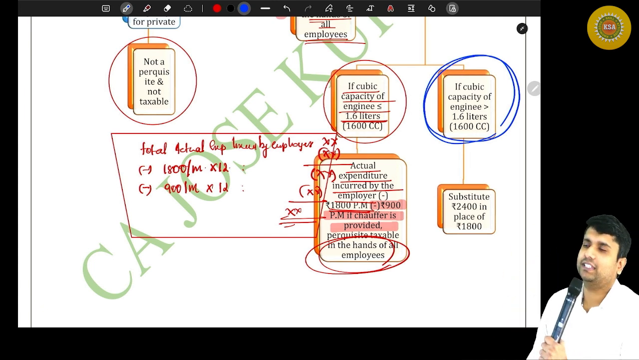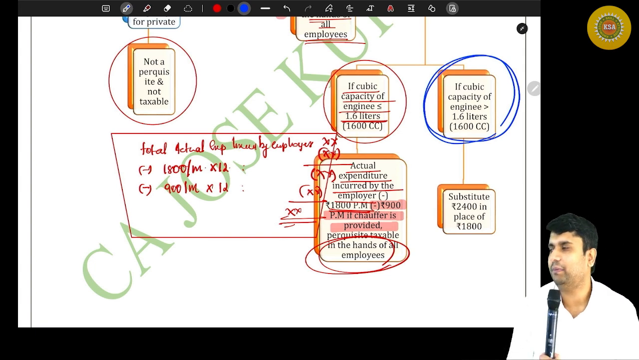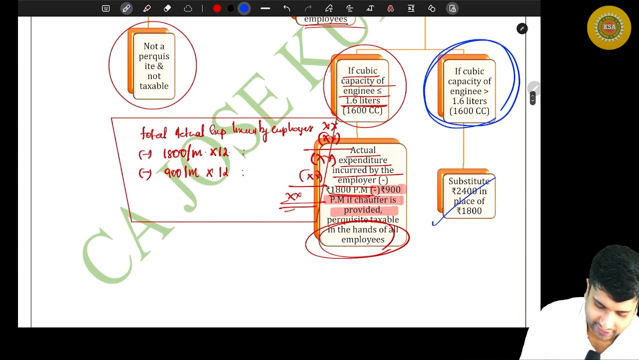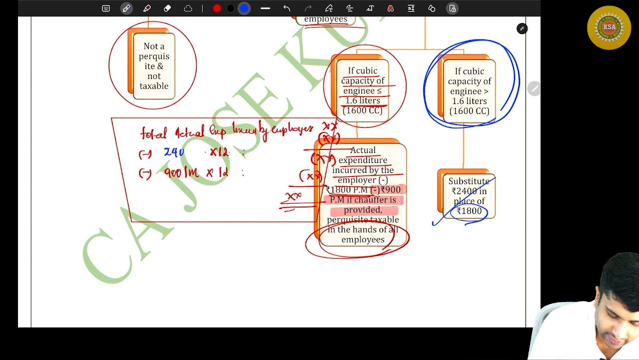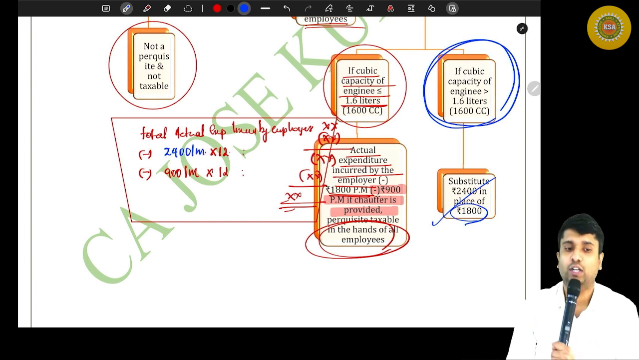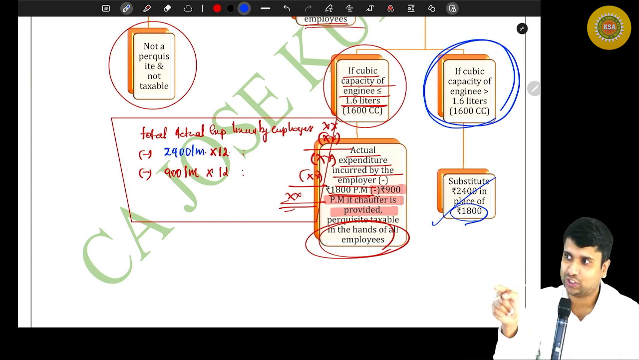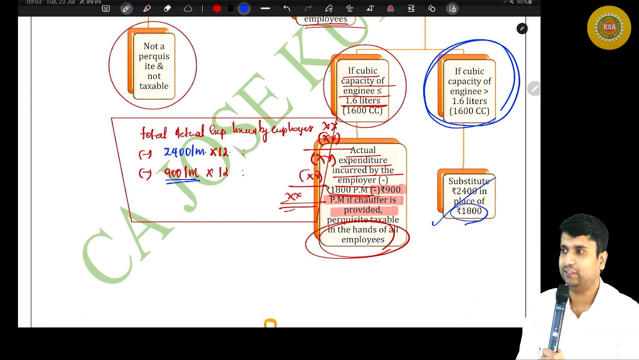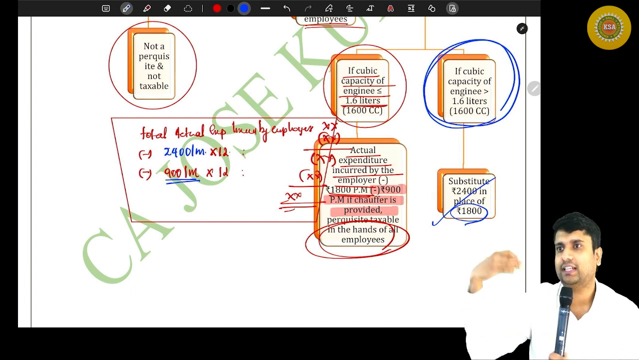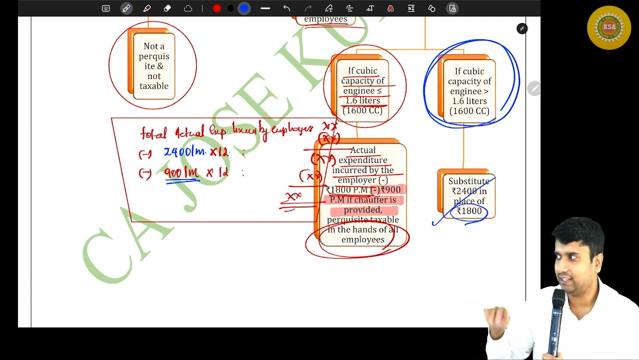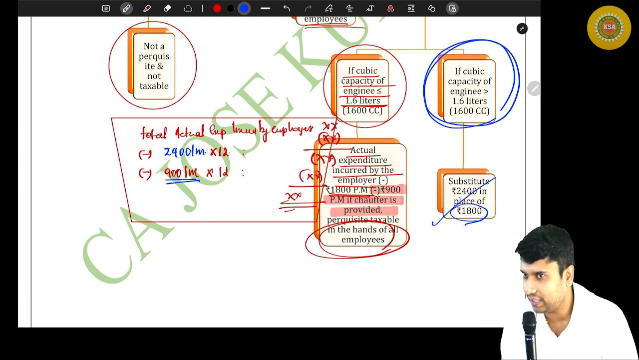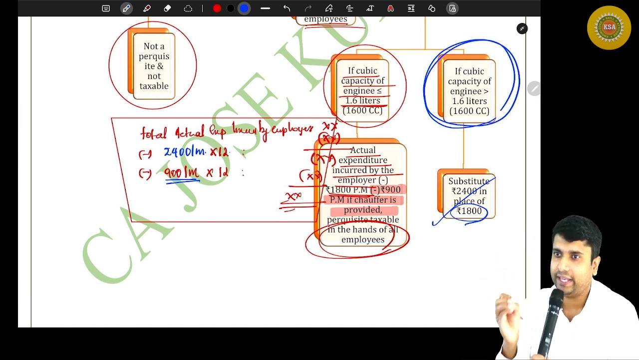So friends, listen. What if the cubic capacity of the car is more than 1.6 liters? Then how do you value the perquisite? Very simple. You write down the actual expenditure. Then instead of 1,800 per month, you deduct 2,400. There also, if a driver is provided, you can deduct another 900 per month. For the driver, it is always 900, whether the car's cubic capacity is more than 1.6 or less than 1.6. Are you with me?